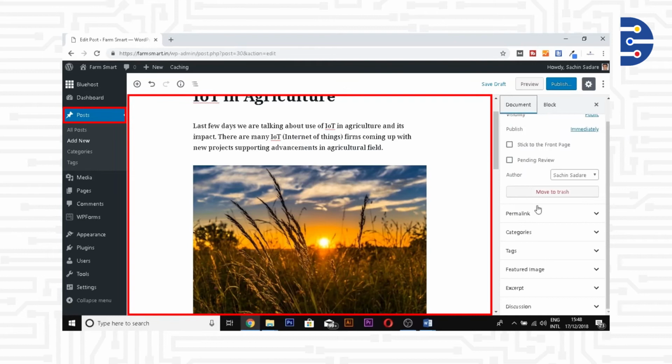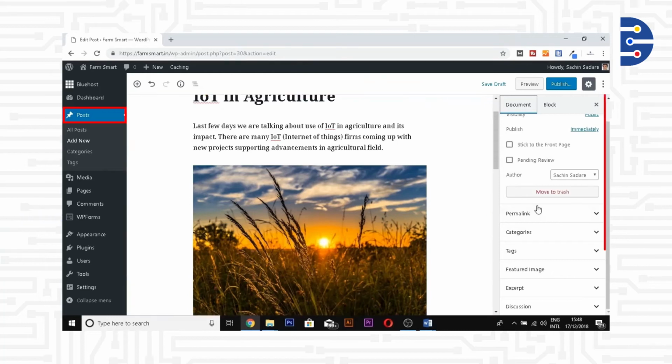The left hand side of the blog editor is about the actual blog that people will be able to see when they click on your blog site. Whereas on the right hand side are certain parameters that define your blog to the search engine or to the website. These may or may not be visible to your reader. It is very important to ensure that you have the right settings for the same.